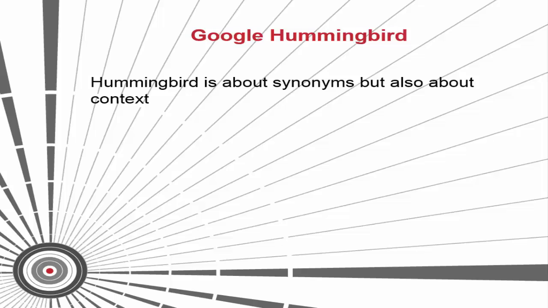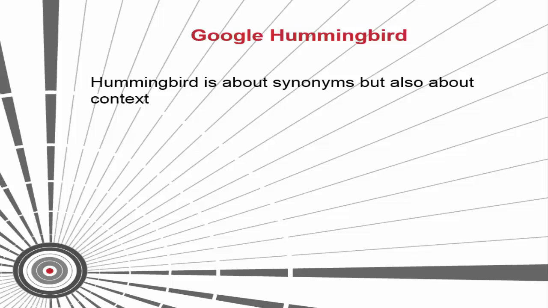The Hummingbird update was the first major update to Google's search algorithm since the 2010 Caffeine update, but even that was limited primarily to improving the indexing of information rather than the sorting of information. Google search chief Amit Singhal stated that Hummingbird is the first major update of its type since 2001. Conversational search leverages natural language, semantic search, and more to improve the way that search queries are parsed.